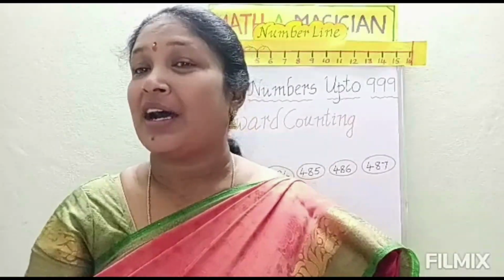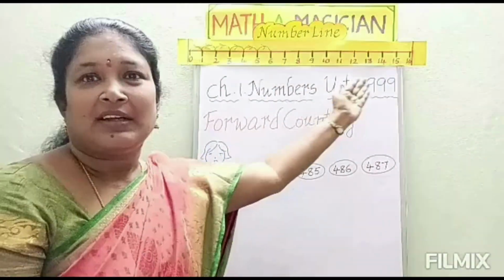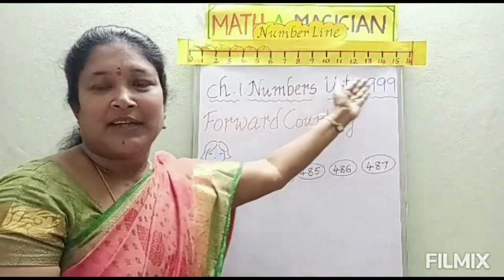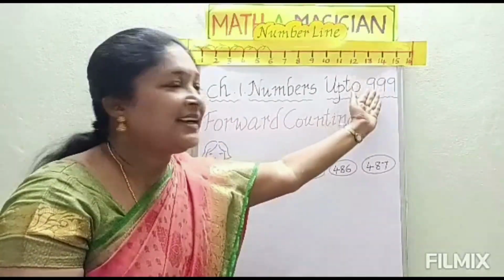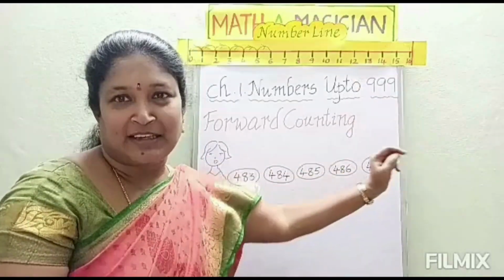Which is the greatest three digit number? 999. So, our topic is also numbers up to 999. Numbers up to 999. 999 is the greatest three digit number.